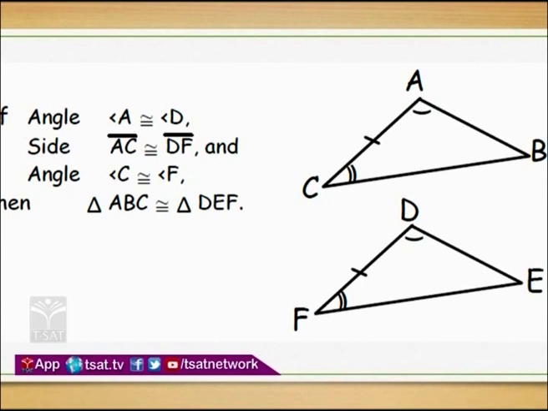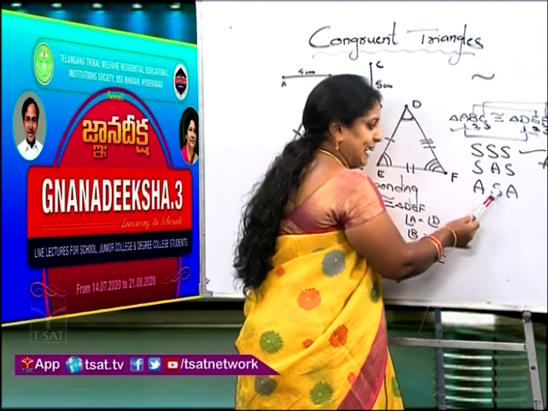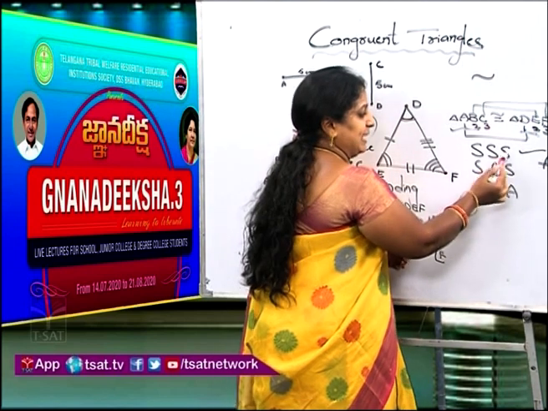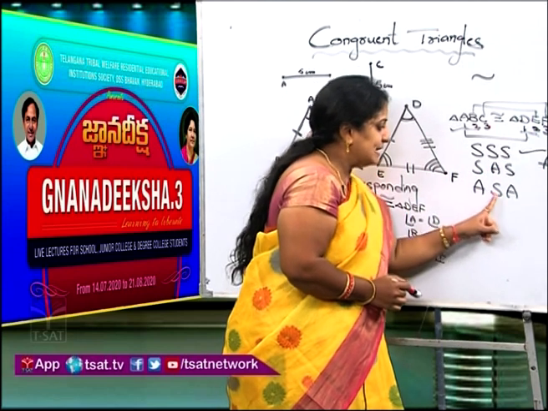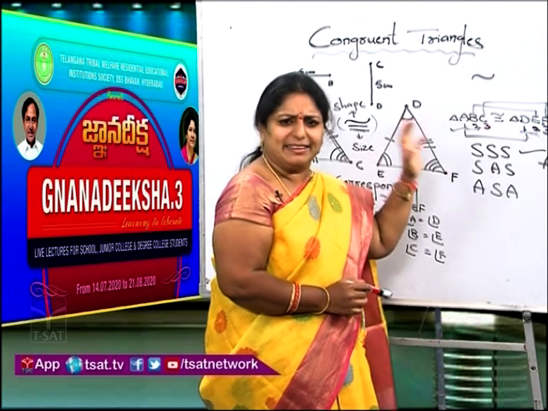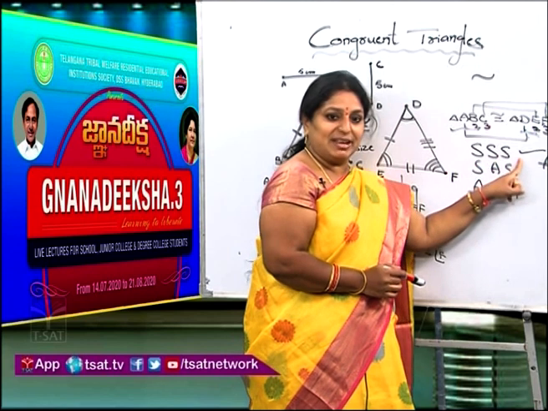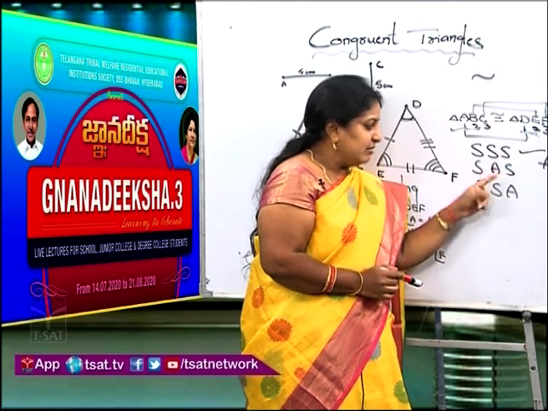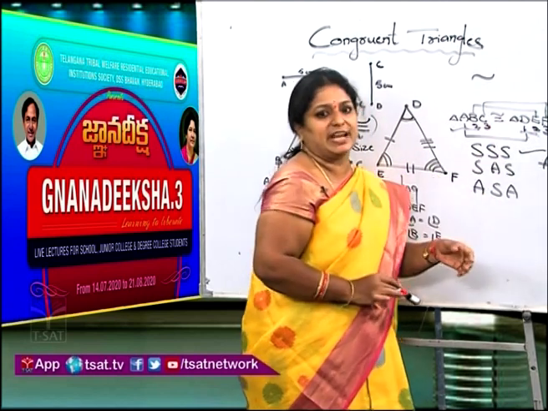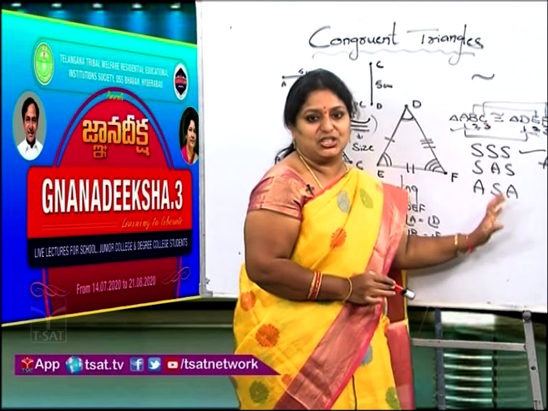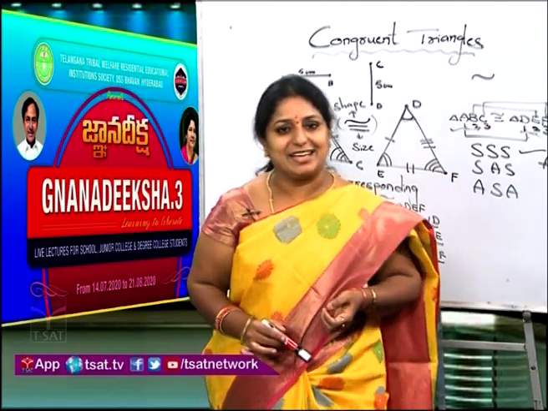So till now what we discussed? Triple S we discussed, SAS also we discussed, ASA also we discussed. So side side side, side angle side congruency criteria, angle side angle congruency criteria. Now I hope you are getting what I am explaining. So 3 sides we compare in this congruency criteria. Whenever you take 2 triangles, it is not mandatory that they should satisfy only 3 sides. No, it may have any one of the conditions. If they satisfy any one of the congruency criteria, then we say that the 2 triangles are congruent to each other.